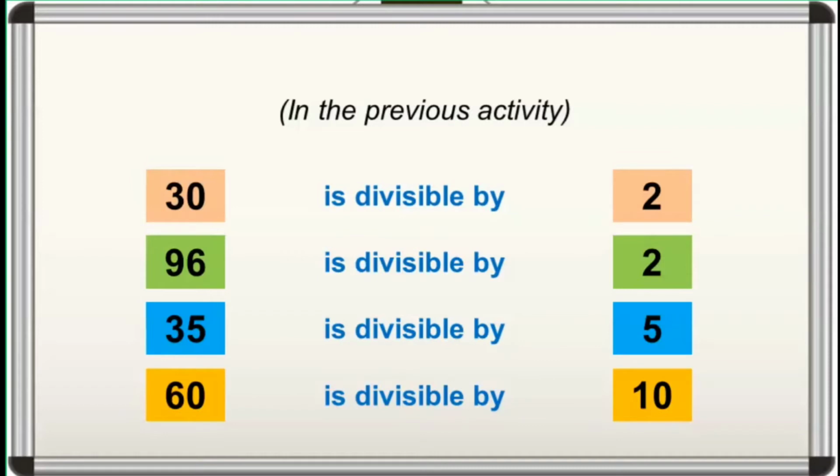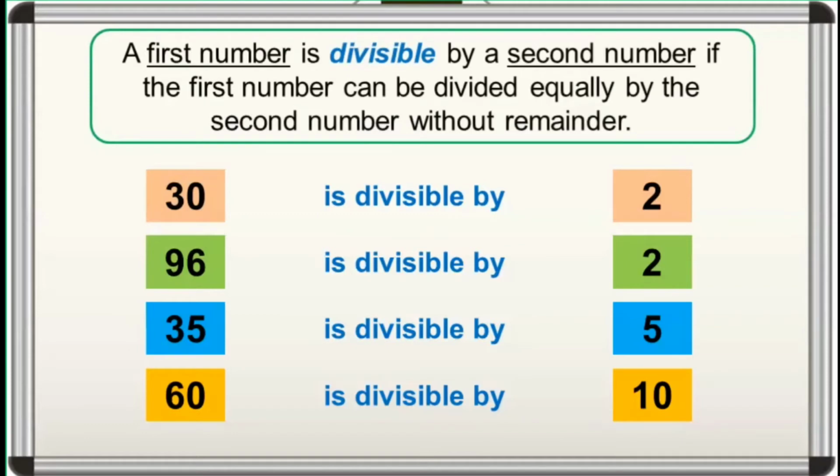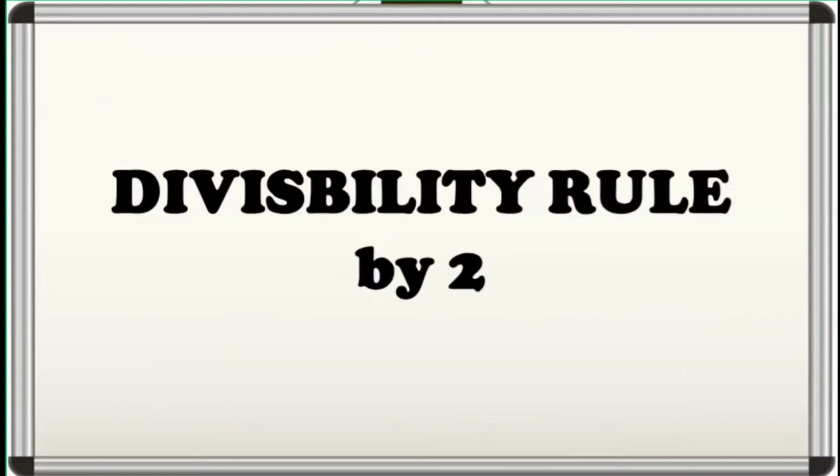What is meant by a number being divisible? A first number is divisible by a second number if the first number can be divided equally by the second number without remainder. In other words, dapat 0 ang makuha nating remainder pagkatapos nating i-divide ang dalawang number. Meron bang mas madaling gawin para masabi na ang isang number ay divisible by 2, 5, or 10? Simulan natin sa divisibility rule by 2.